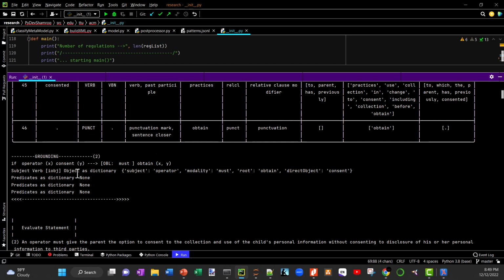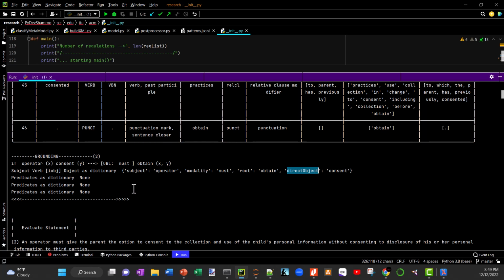And so now I can take this because I have the operator, I have the subject, I have the modality must, I have the root verb, which is to obtain, and I have the direct object consent. I can take this now and use it in the legal rule XML to create an instance using this information that I extracted from the regulations.